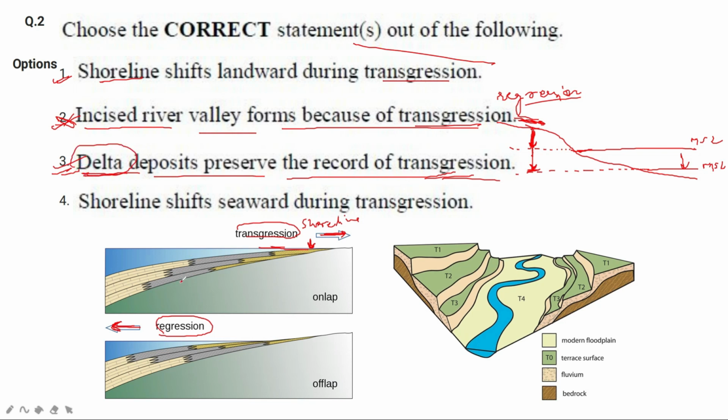The records like what is the sequence of deposition, like you can see here that this is calcite and this is clay and sandstone. This is the sequence in case of transgression. So these are the records which are preserved in case of delta. Yes, it is correct. The last option is shoreline shifts seaward during transgression. It is just the opposite of option 1, and as option 1 is right, it is wrong. It should have been regression. So the final answer is 1 and 3.